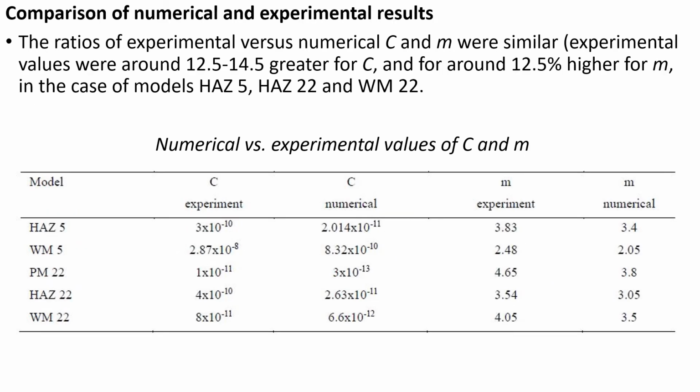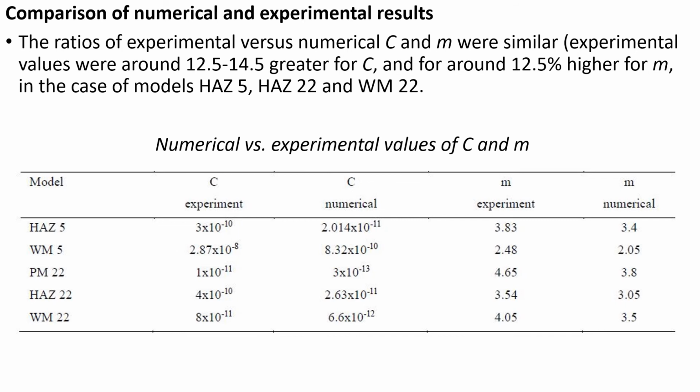Models heat-affected zone 5, heat-affected zone 22, and weld metal 22 have shown similar differences in terms of experimental and numerical values of Paris law coefficients, despite somewhat different initial values and different crack lengths. On the other hand, the remaining two specimens had shown somewhat bigger differences in terms of C and m, suggesting they were not as accurate. For the weld metal 5 specimen, the problem lies in the suspicious value of coefficient C obtained from experimental curves, i.e. inaccurate fitting of this curve due to the first author's inexperience.